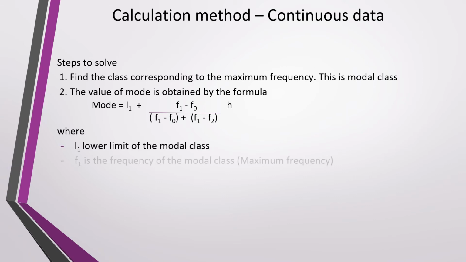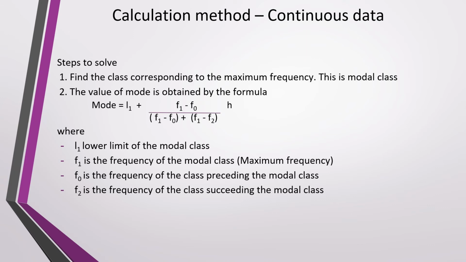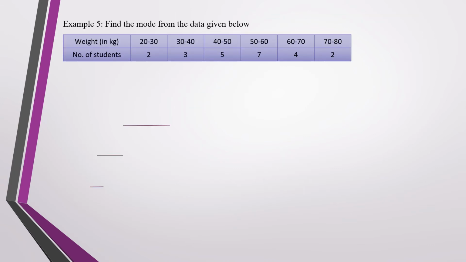is the lower limit of the modal class, F1 is the frequency of the modal class, that is the maximum frequency, F0 is the frequency of the class preceding the modal class, that is before the modal class, and F2 is the frequency of the class succeeding the modal class, next to the modal class. H is the magnitude or width, that is L2 minus L1.